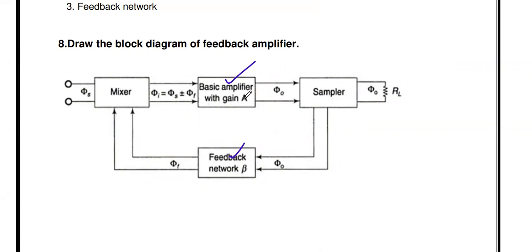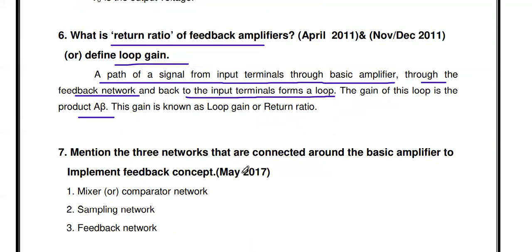The gain is the product of A into beta. So that's why A beta is called the return ratio or loop gain.